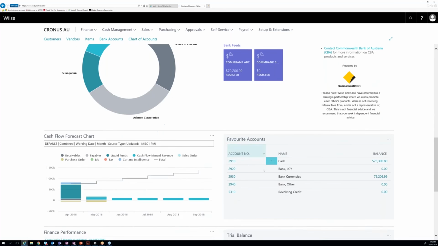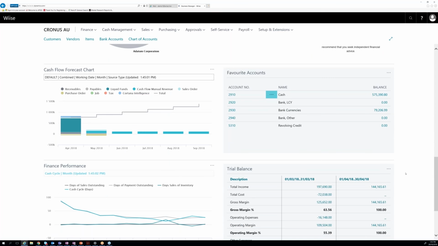Now going even further down, I'd just like to touch on this briefly. This is the kind of analytics and trending that you can see immediately while set up in Wiise. You've got your cash flow forecast chart, which reconciles all your payments together and shows you exactly what a prediction is. And on top of this, part of what Wiise provides you is Cortana Intelligence. Now, this is that artificial intelligence that's baked in over the top, and I like to say that's your extra pair of eyes over your business. What it will do is analyze your data and identify any corrections or future invoices coming in to make sure that you have the best view of your cash flow possible. And now for any business, that's imperative. If you don't know how much is going in and how much is coming out, how can you make the decisions you need to make?